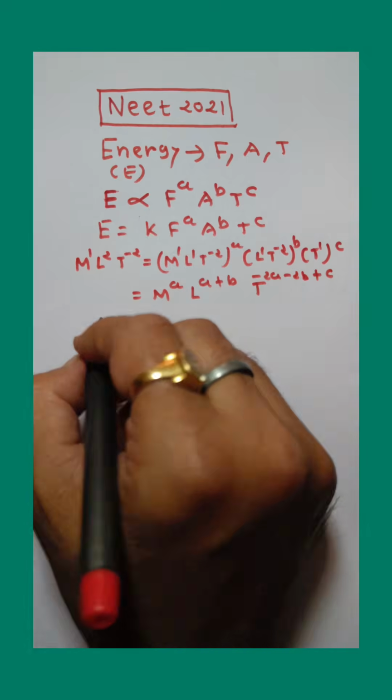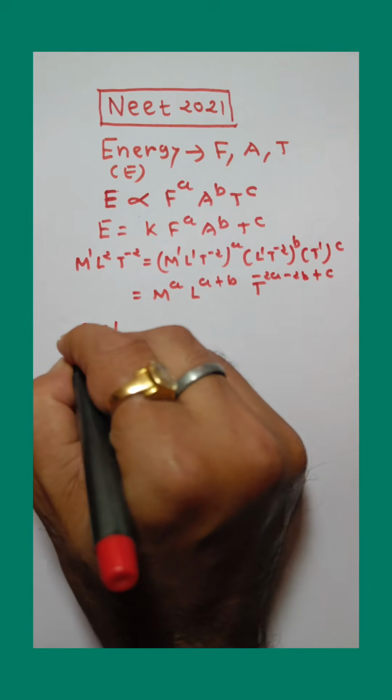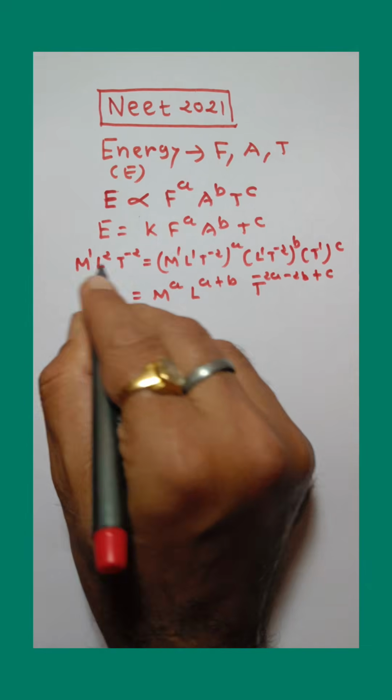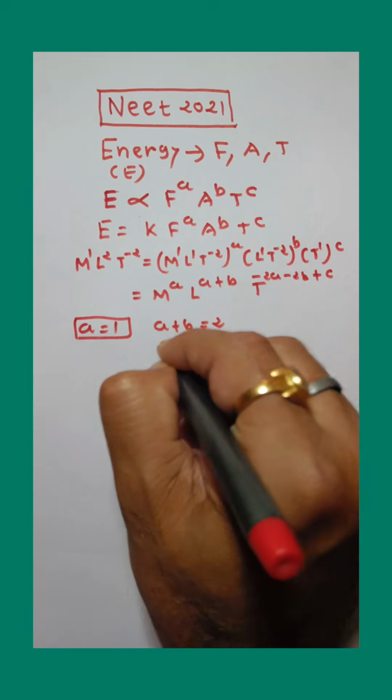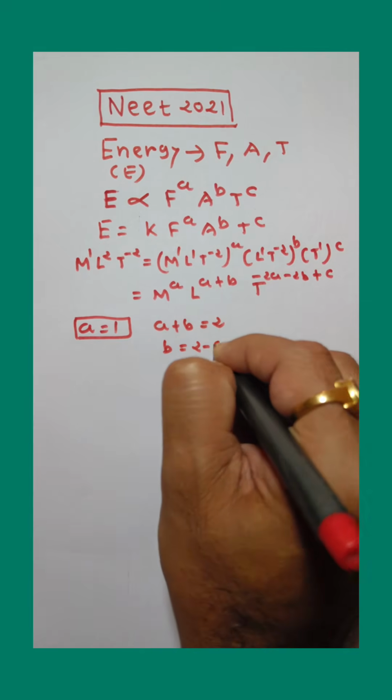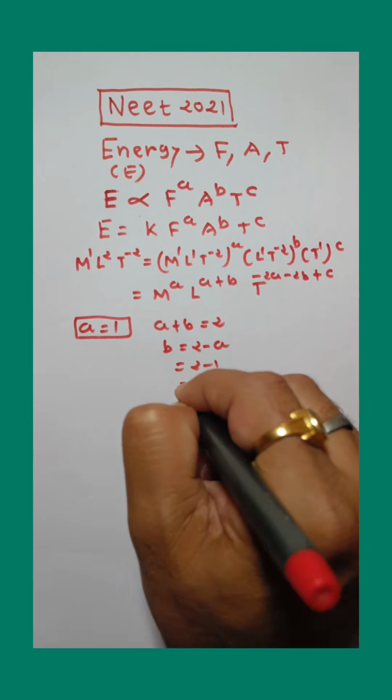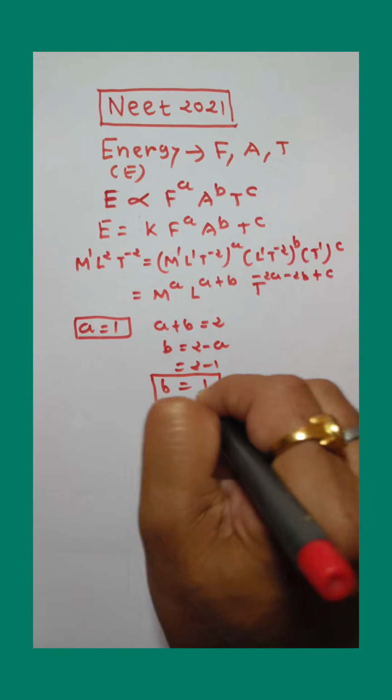Now compare the powers of M, L, T on both sides. So a is equal to 1 here. Now power of L: a plus b is equal to 2. So b is equal to 2 minus a. So 2 minus 1 is equal to 1. So b is equal to 1.